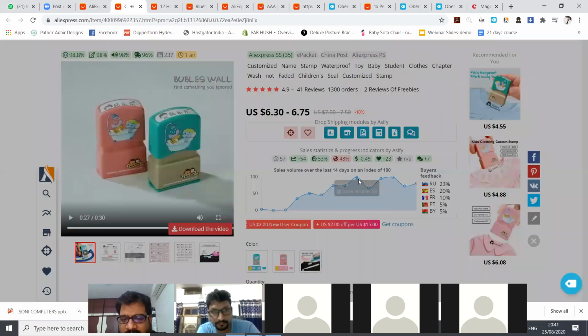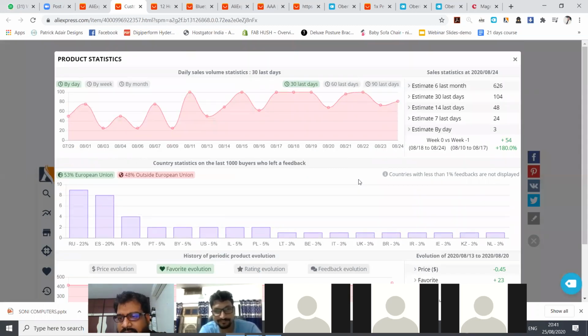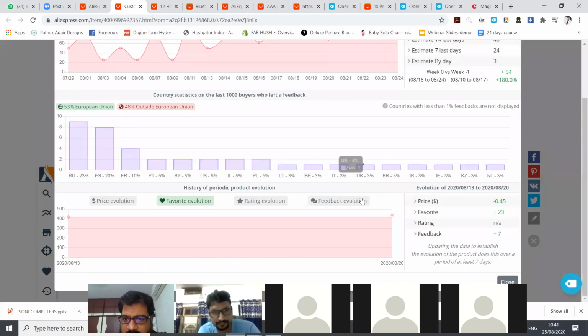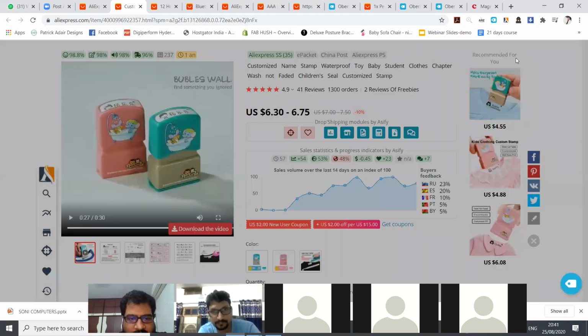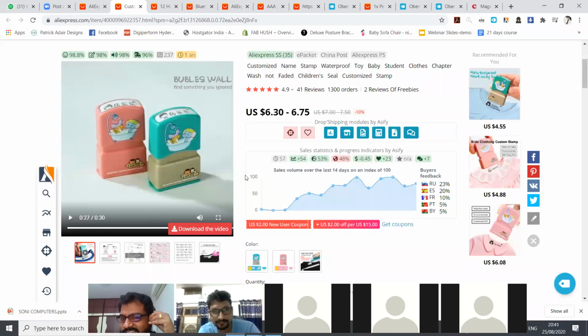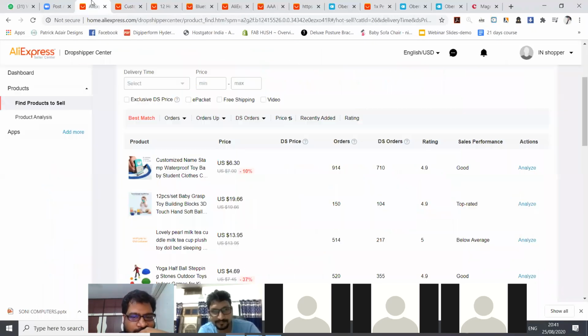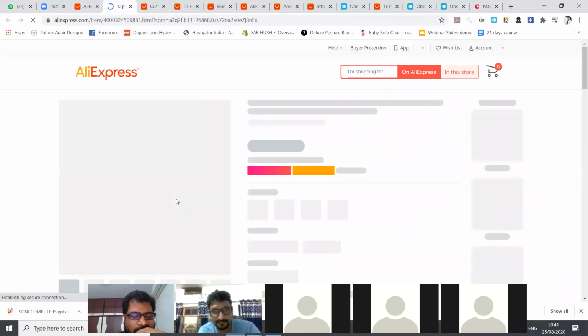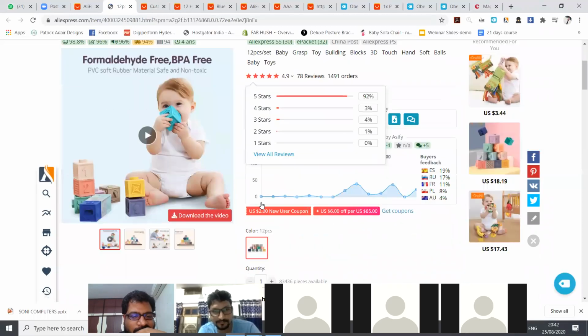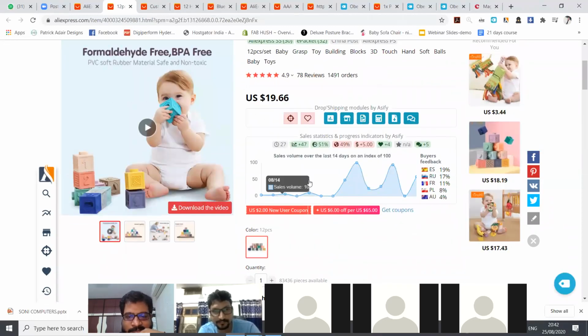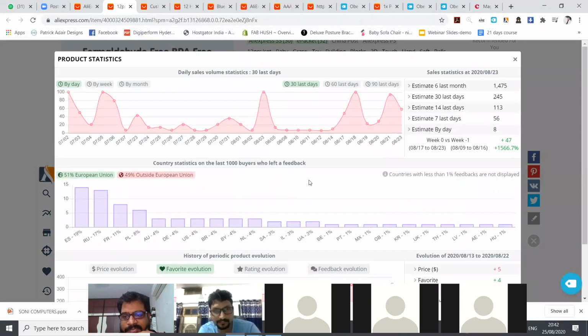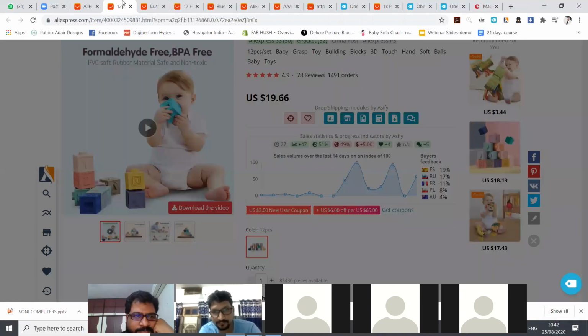What is this particular product, man? And people are buying it. It's a name stamp. Yeah, I understand. But what is the purpose? I don't know. It's actually a good number of toy sales. Oh, this one is for labeling shirts for children, so that it will not get mixed up with other children's shirts. Oh, see this, 1,566% up in 2 weeks. That is trending. Yeah, this is good.